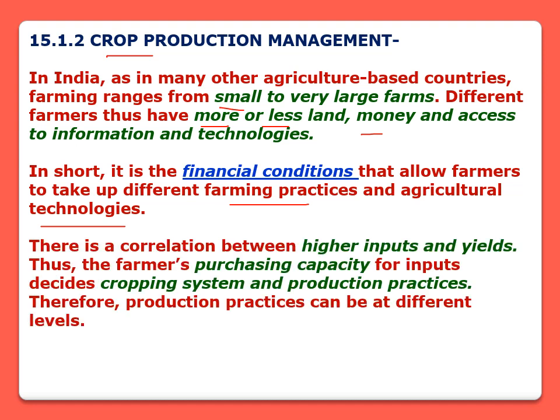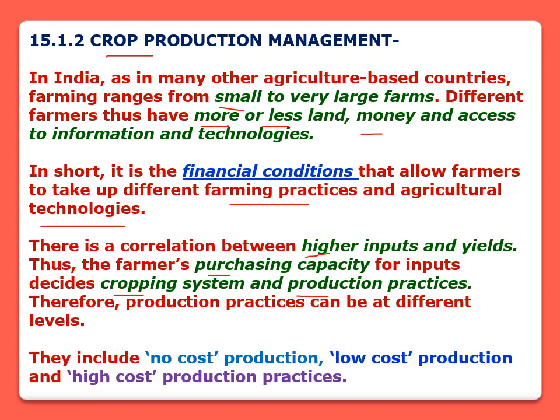So there is a correlation between higher inputs and yields. Thus, the farmer's purchasing capacity for inputs decides the cropping system and production practices. Therefore, production practices can be at different levels. They include no cost production, low cost production, and high cost production practices.